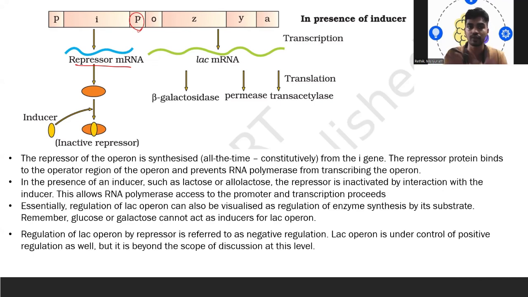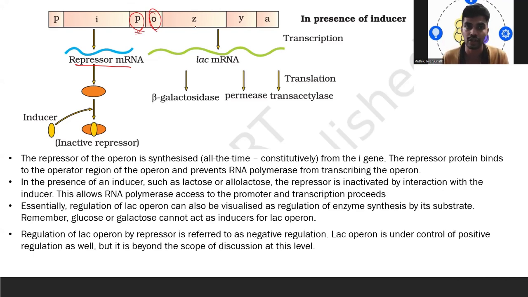Now the O region is free because there is no repressor bound to it. There is a promoter here, so it is going to help in the transcription process.